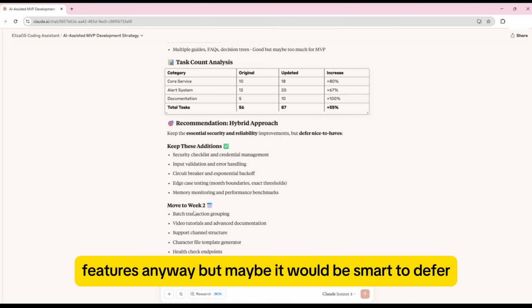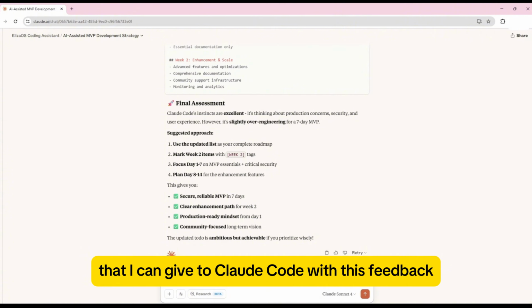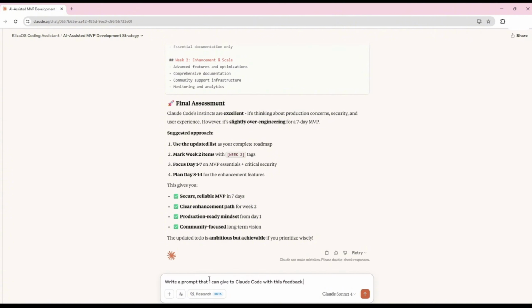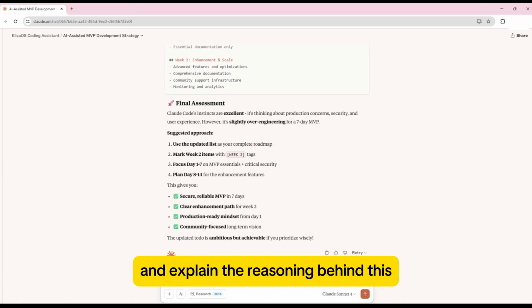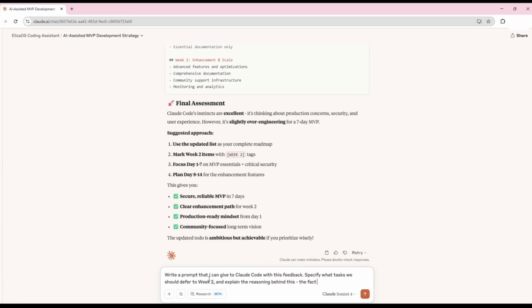So what I might do here is say, write a prompt that I can give to Claude Code with this feedback. Specify what tasks we should defer to week 2 and explain the reasoning behind this.